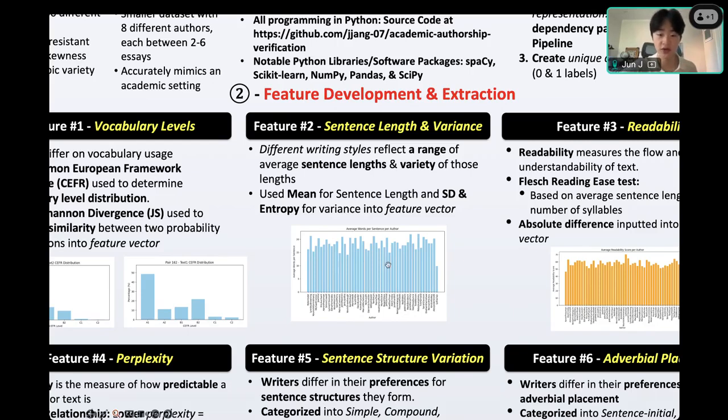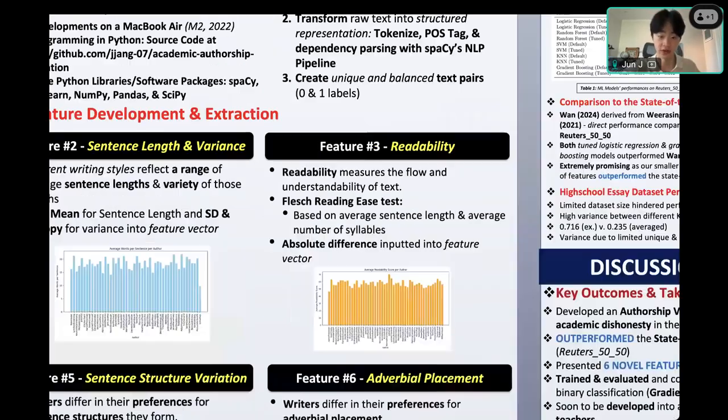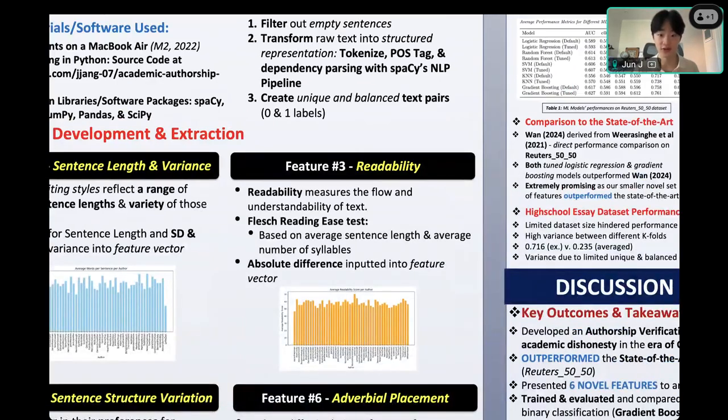So this feature not only represents how someone tends to go towards one particular length, but also how they vary across their entire writing. Next feature is readability, and it's pretty intuitive as to how readable someone's text is. Essentially, people also differ in the ways in which their texts are readable, which is measured by the Flesch reading ease test, based upon the average sentence length and average number of syllables.